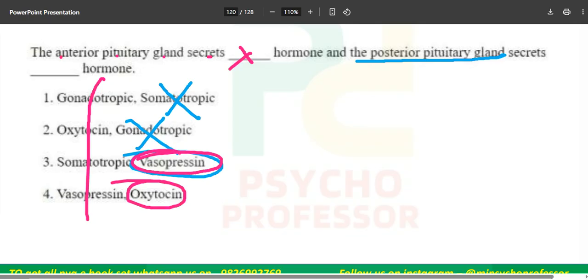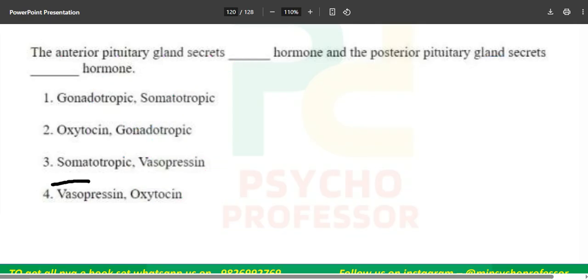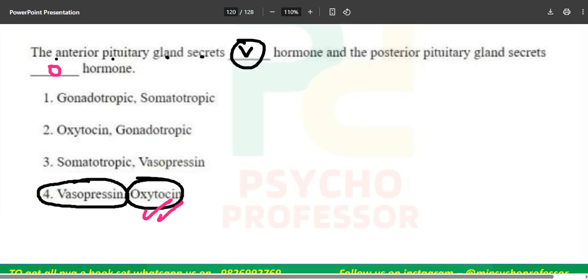The question is itself telling you the answer. Why? Because they have given vasopressin over here and oxytocin over here. So oxytocin is 50% correct. O will come over here, but vasopressin or ADH will never come. The anterior pituitary gland secreting vasopressin is never going to happen. Never. Till your entire life cycle, it is not going to happen that vasopressin will come from the anterior pituitary gland.